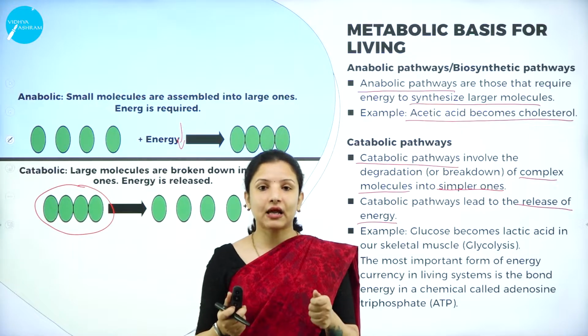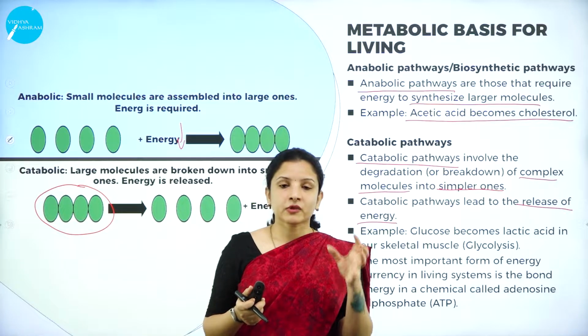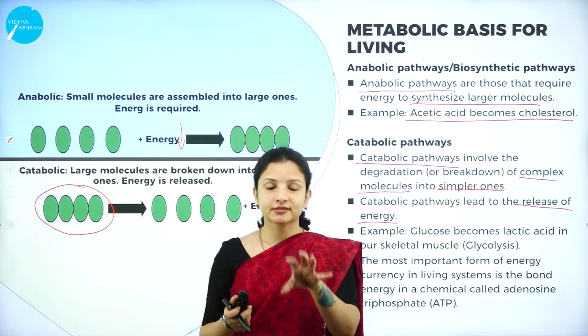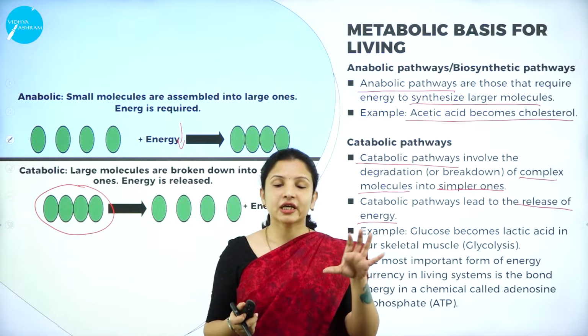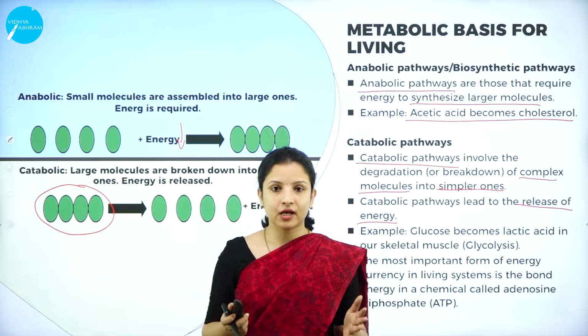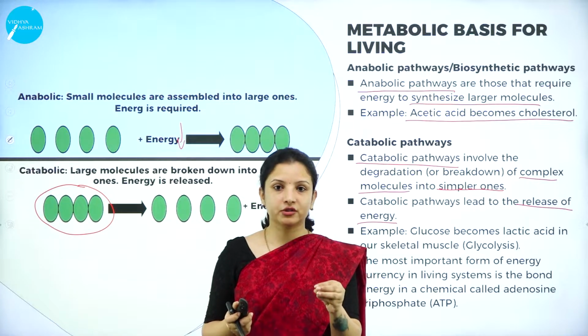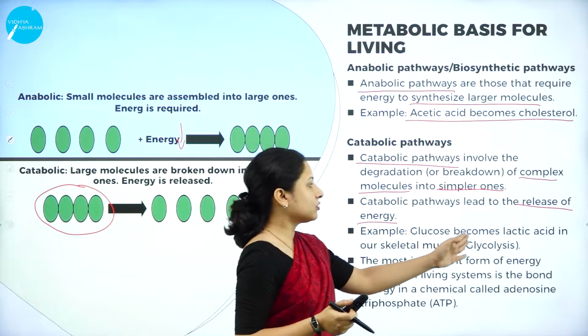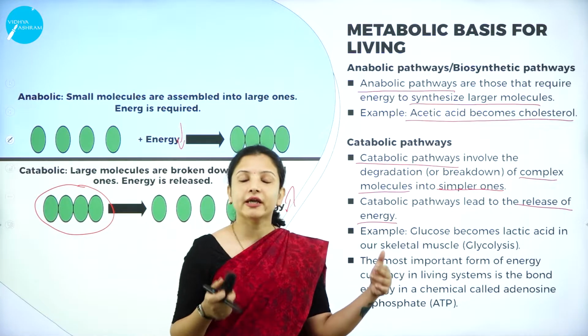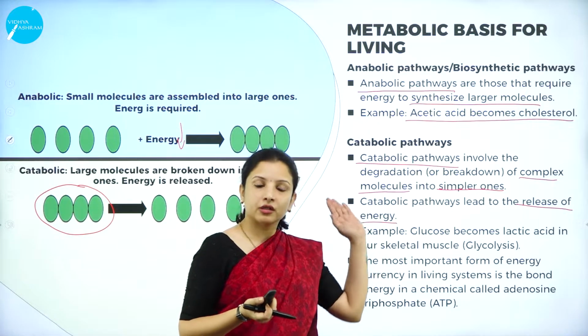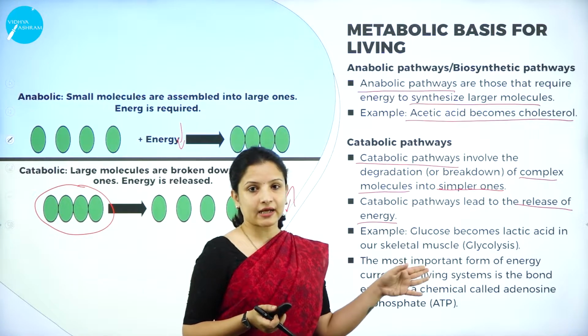Because enough oxygen will not be supplied to the skeletal muscles. Therefore, it will result in an anaerobic condition. In the absence of oxygen, the glucose gets converted into lactic acid, which is nothing but glycolysis.